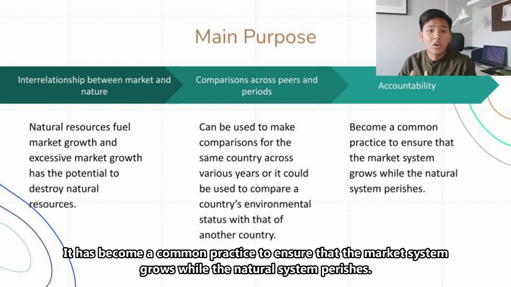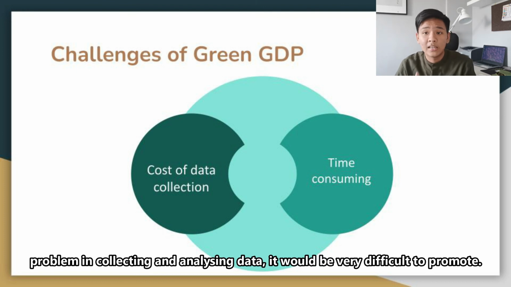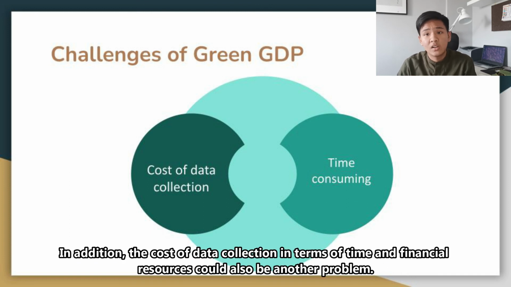It has become a common practice to ensure that the market system grows while the natural system perishes. Since green GDP accounting needs wide data collection and has the problem in collecting and analyzing data, it will be very difficult to promote. In addition, the cost of data collection in terms of time and financial resources could also be another problem.